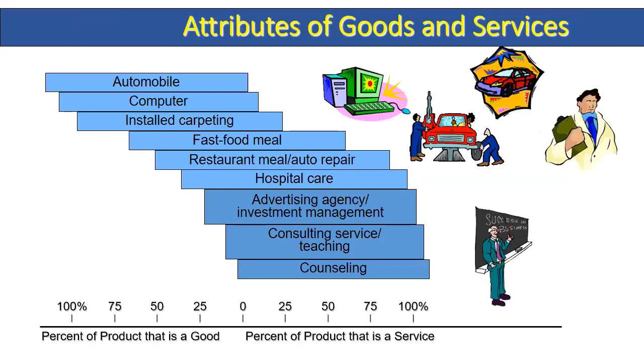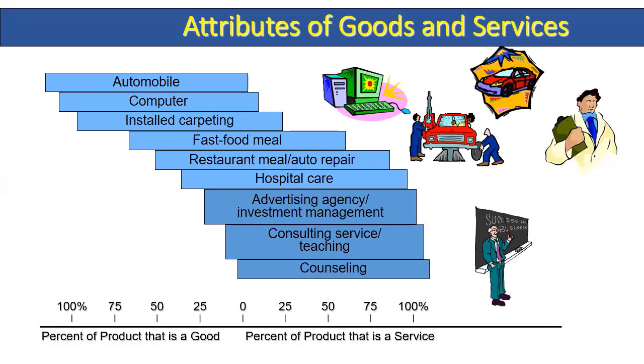So if you look at the attributes of goods and services, meaning the percentage of product and percentage of service: 100% service, we have counseling. Counseling is purely service. Consulting services, that is teaching, are also purely service.